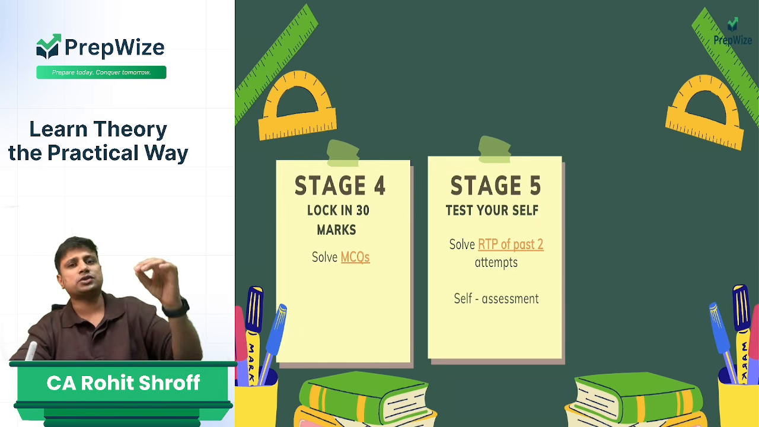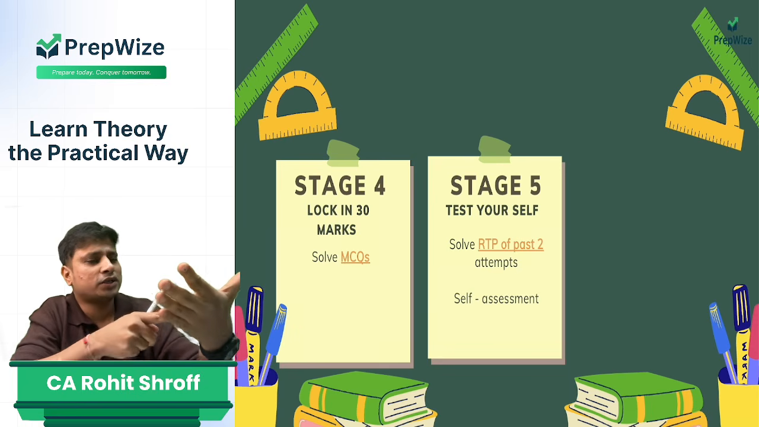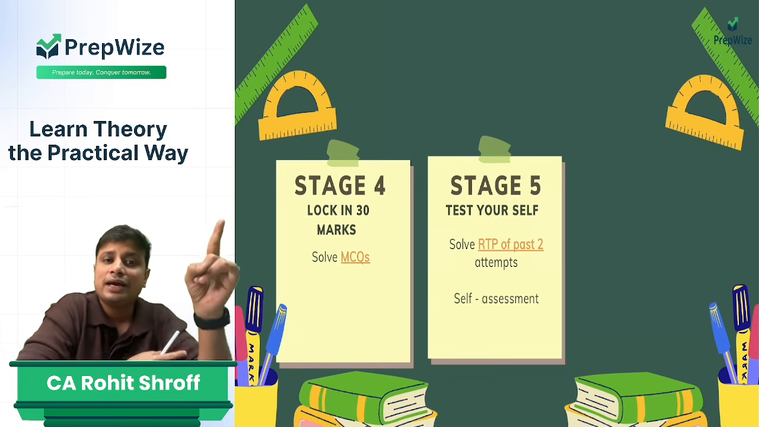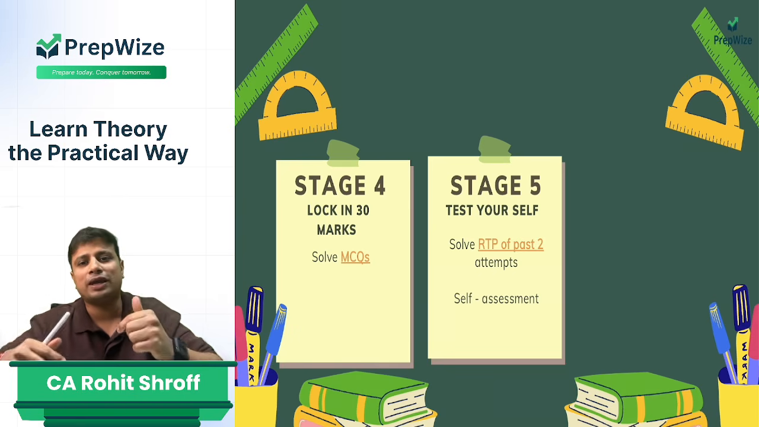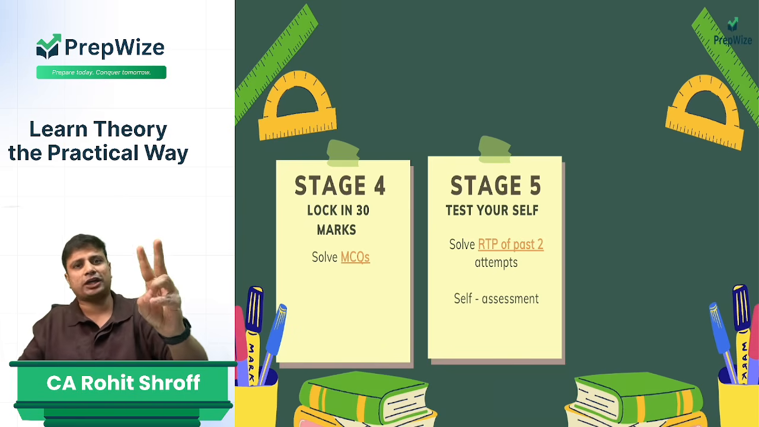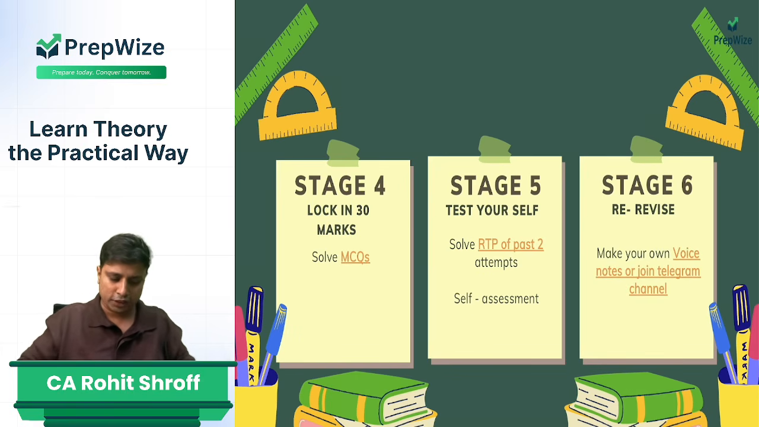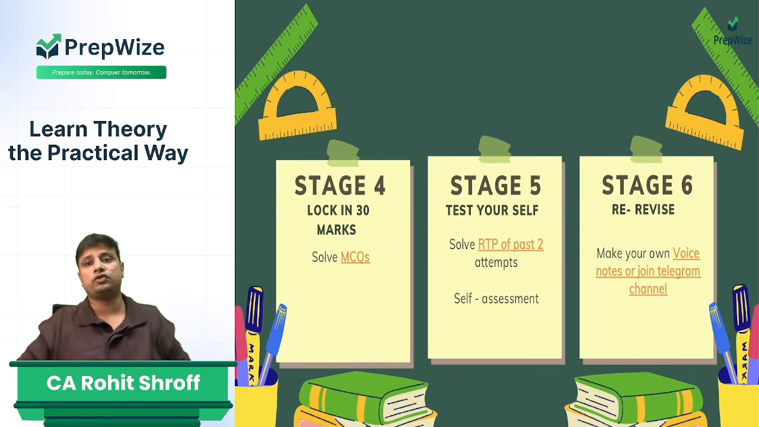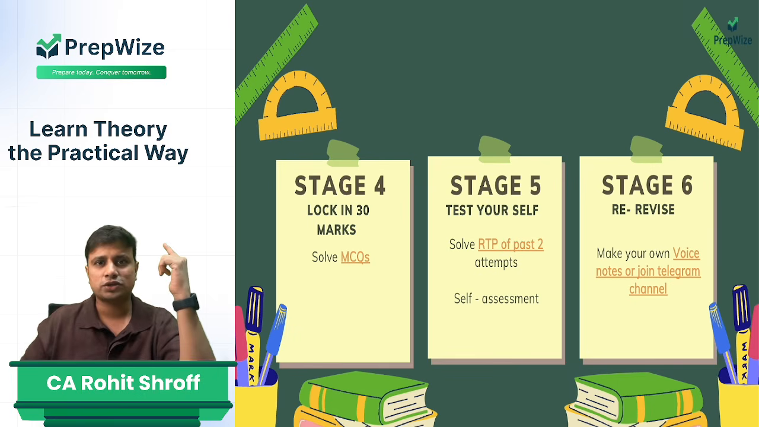Even if the question is very simple, a lot of times students just quickly go through, okay, this question I've already covered in my notes. No, even if you have covered it, you need to write it so you understand whether you are able to reproduce. So two test papers, you must write. And last, where the majority of students fail, is re-revision. Re-revision is what? You make your own voice notes.